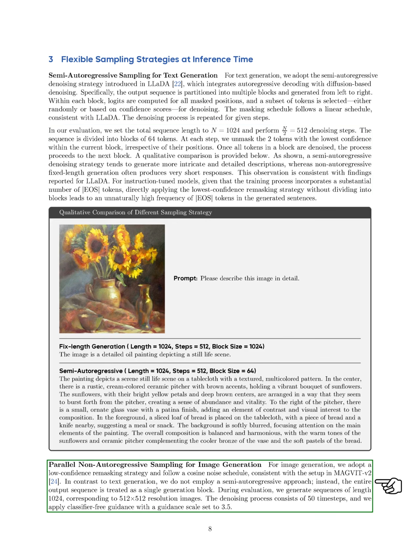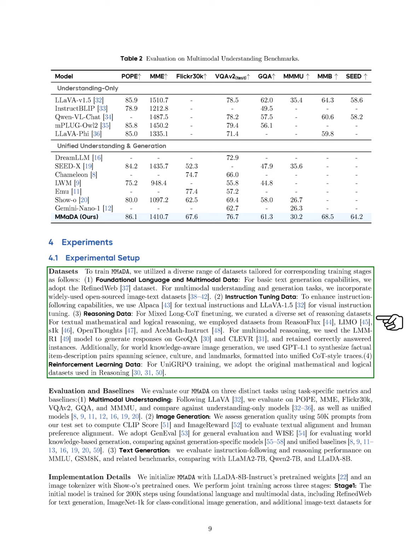For image generation, we use a low-confidence remasking strategy and a cosine noise schedule, treating the entire output as a single block. We generate sequences of length 1024 for high-resolution images, applying classifier-free guidance with a scale of 3.5 over 50 time steps. To train MMaDA, we utilize a variety of datasets for different training stages.